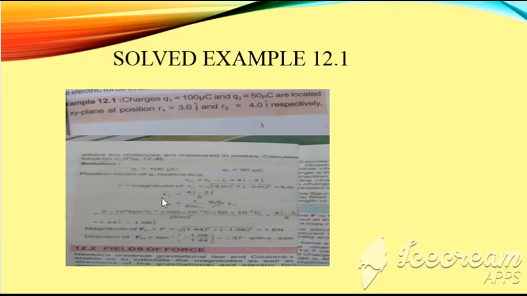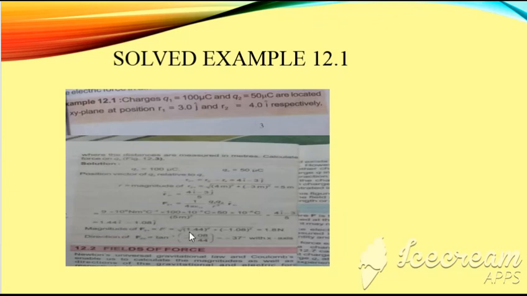A unit vector is the ratio of the vector over its magnitude, meaning a unit vector is equal to the vector divided by its magnitude. R21 is a vector, 4I unit vector minus 3J unit vector, and its magnitude is 5. By placing all of these values in this equation, F21 will be given as 1.44 I unit vector minus 1.08 J unit vector.